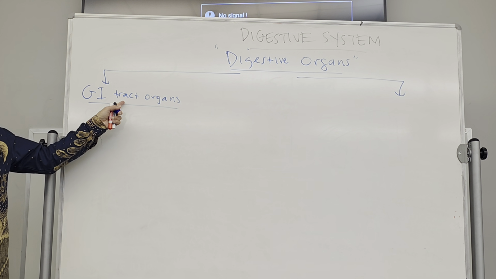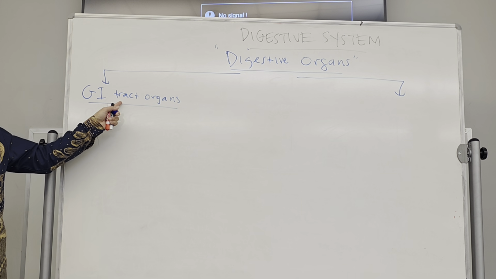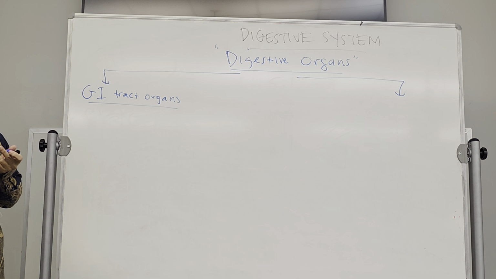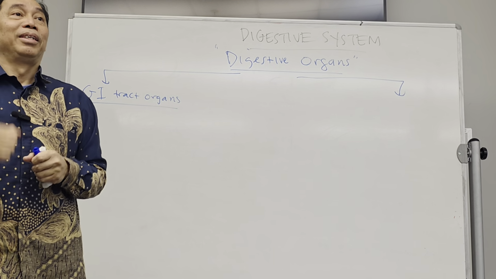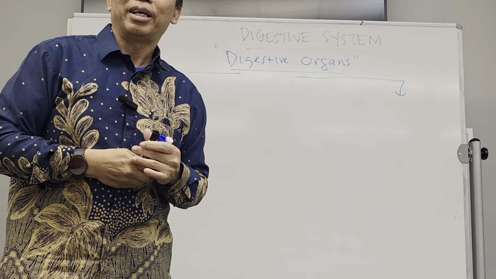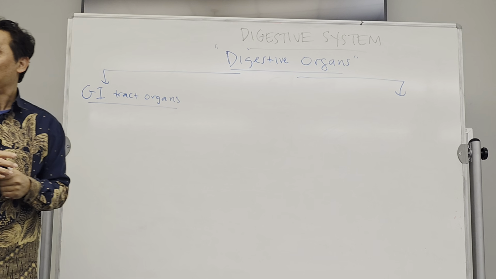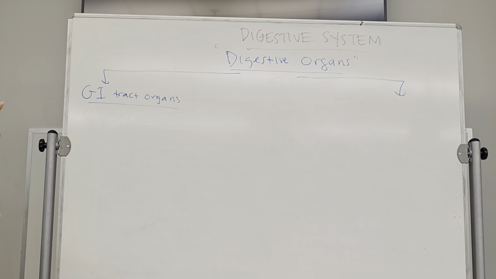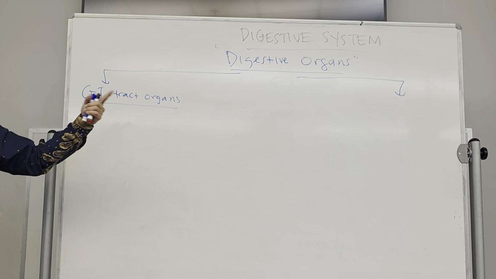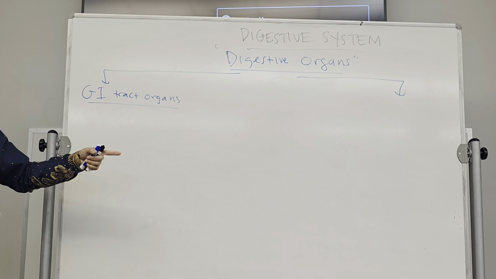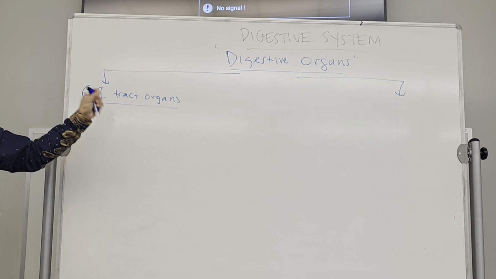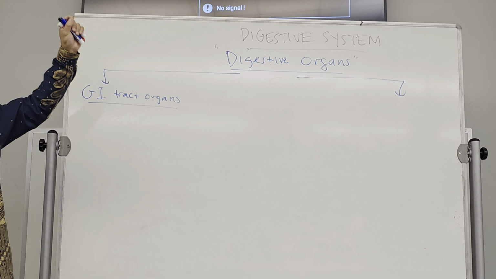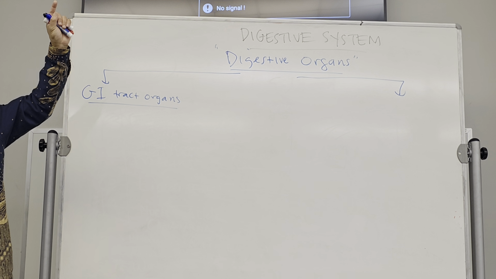Tract. What does tract mean? Anybody? Path. Okay? So the tract means the organ that creating the path. There is a pathway. And this tract, GI tract, will start from a hole and end to the other hole. Okay? That's the tract, the GI tract.